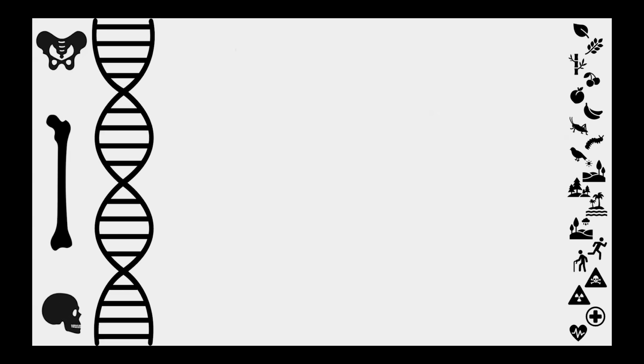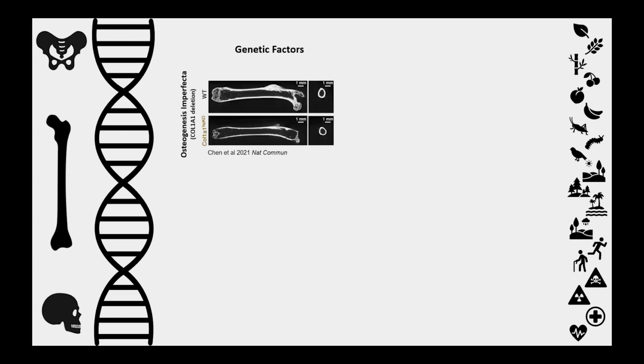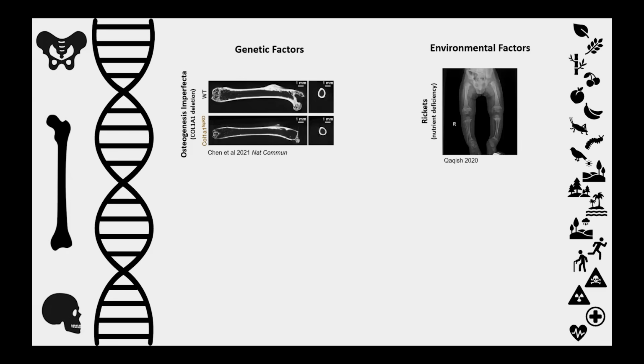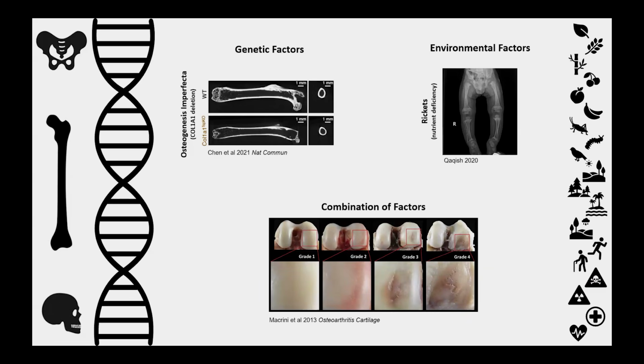Now, some traits are predominantly driven by genetic factors. So, for example, osteogenesis imperfecta, which is a disease that results from mutations to one gene that drastically alter this gene's function. On the other extreme end of the spectrum, some traits are predominantly driven by environmental factors. So, for example, rickets, which results from nutrient deficiency, and that results from nutrient deficiency no matter what your genotype is. However, most skeletal traits, like osteoarthritis, are complex, which means that multiple genetic factors and multiple environmental factors can